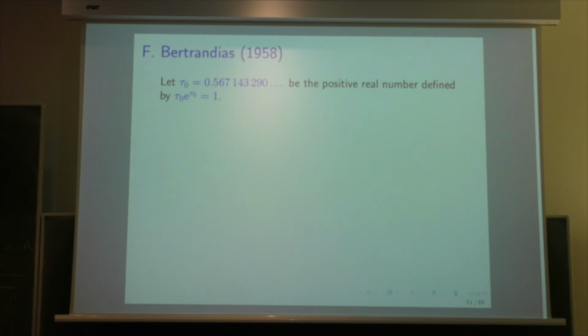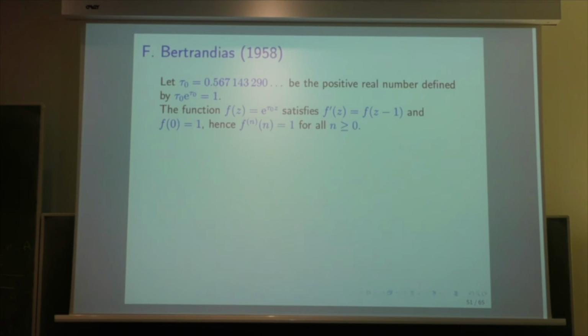But now we are interested with the integer valued. And this was considered by Françoise Bertrand-Diaz in 1958. She was working with Pisot, and she considers the function exponential of tau 0 z, which we want to be a solution of f'(z) = f(z - 1).